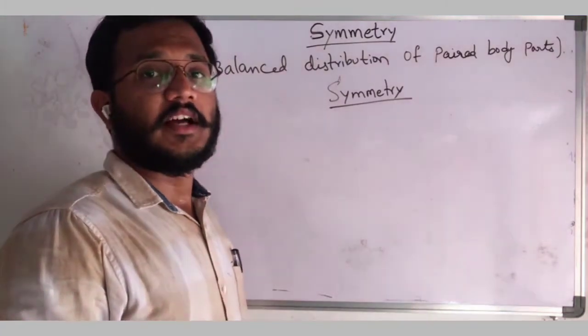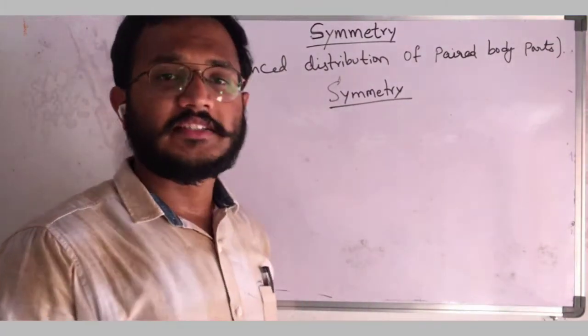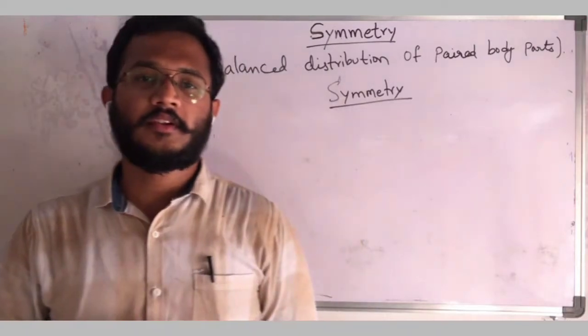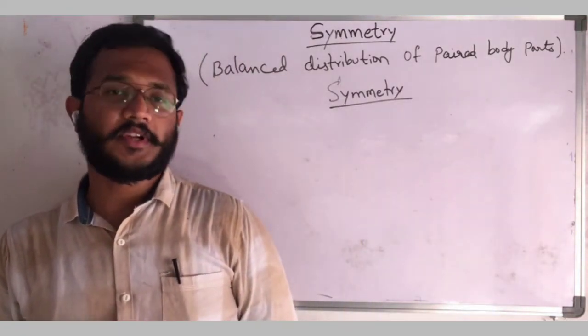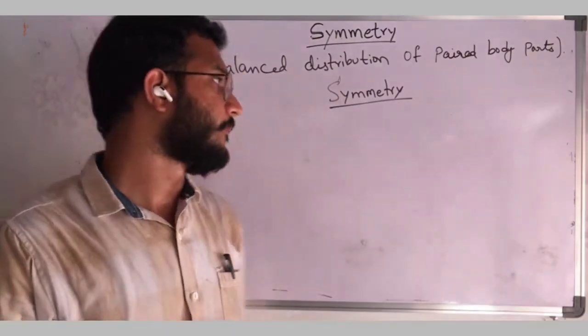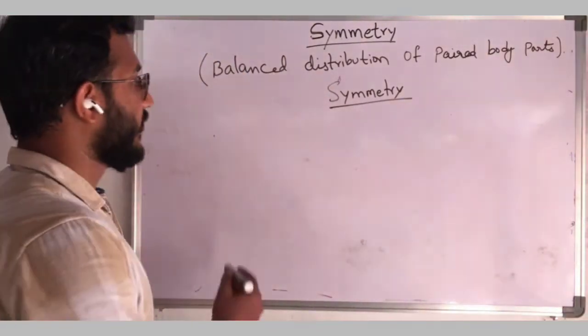This means how the paired organs in our body are distributed and how the unpaired organs in the body are distributed, we will see in the symmetry. What is symmetry?